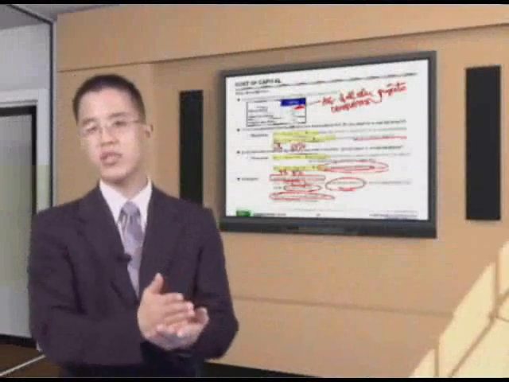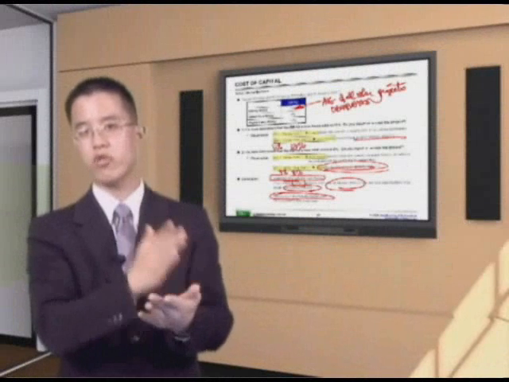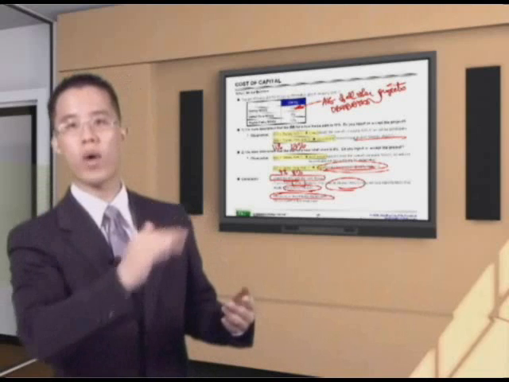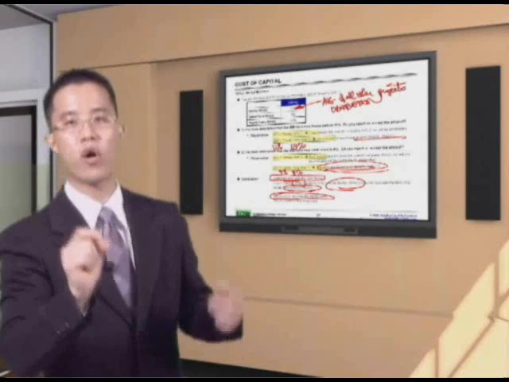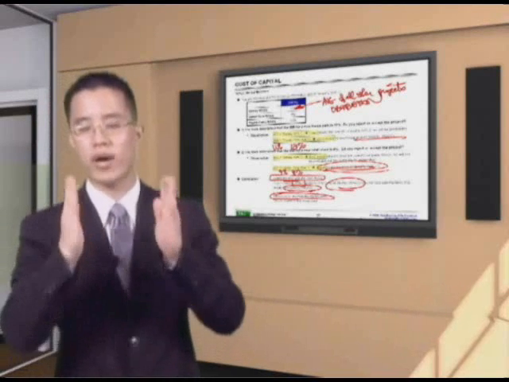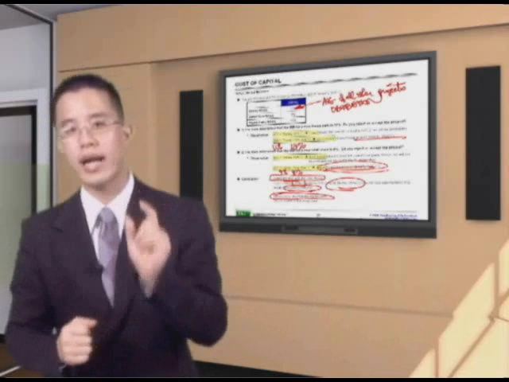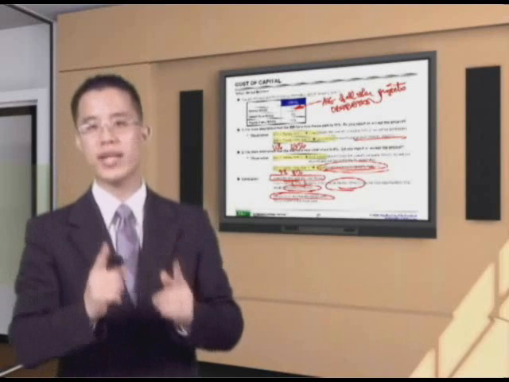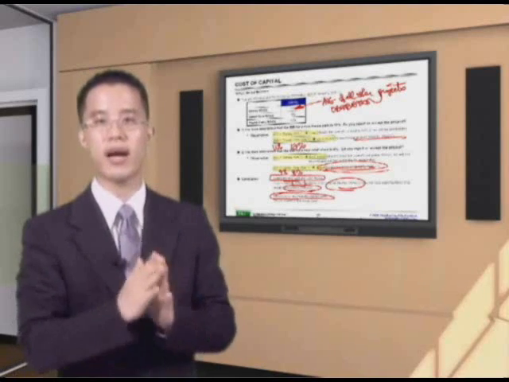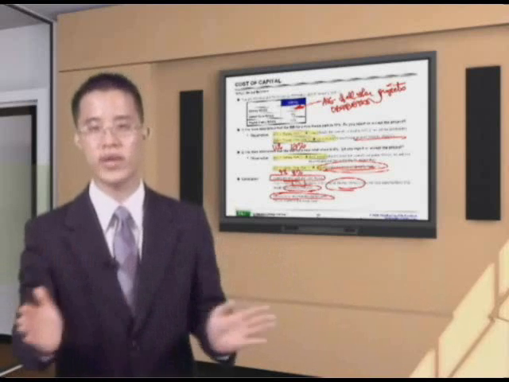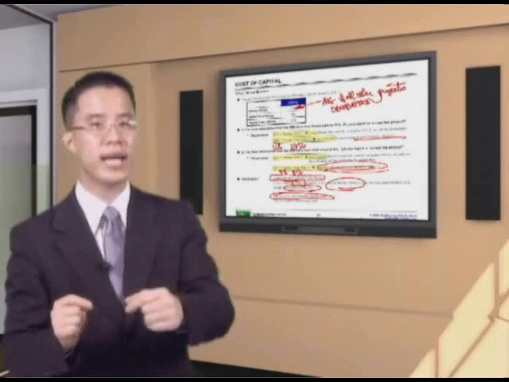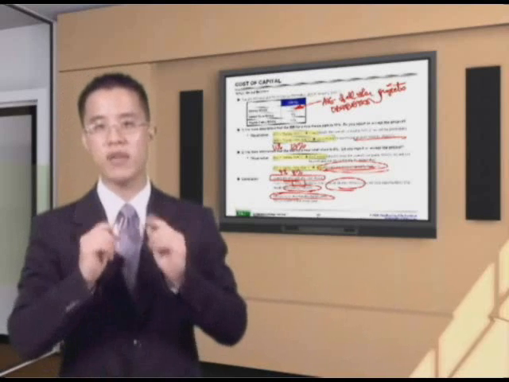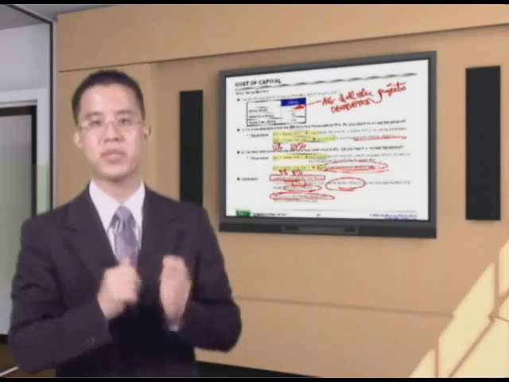And again, think about this. If I did not make this decision on project-specific, matching cash flows with the discount rate and the risk, I would have decided to reject the retail store. Why? Because it only returned 9% and my overall company was 10%. However, I should have invested in that store. Likewise for the theme park. The theme park returned 11%. If I only evaluate that against the company's WACC of 10%, I would invest in this project. However, the cost of obtaining the funds for that theme park is 12%, greater than the 11% return, and therefore I will end up losing money on that particular theme park.